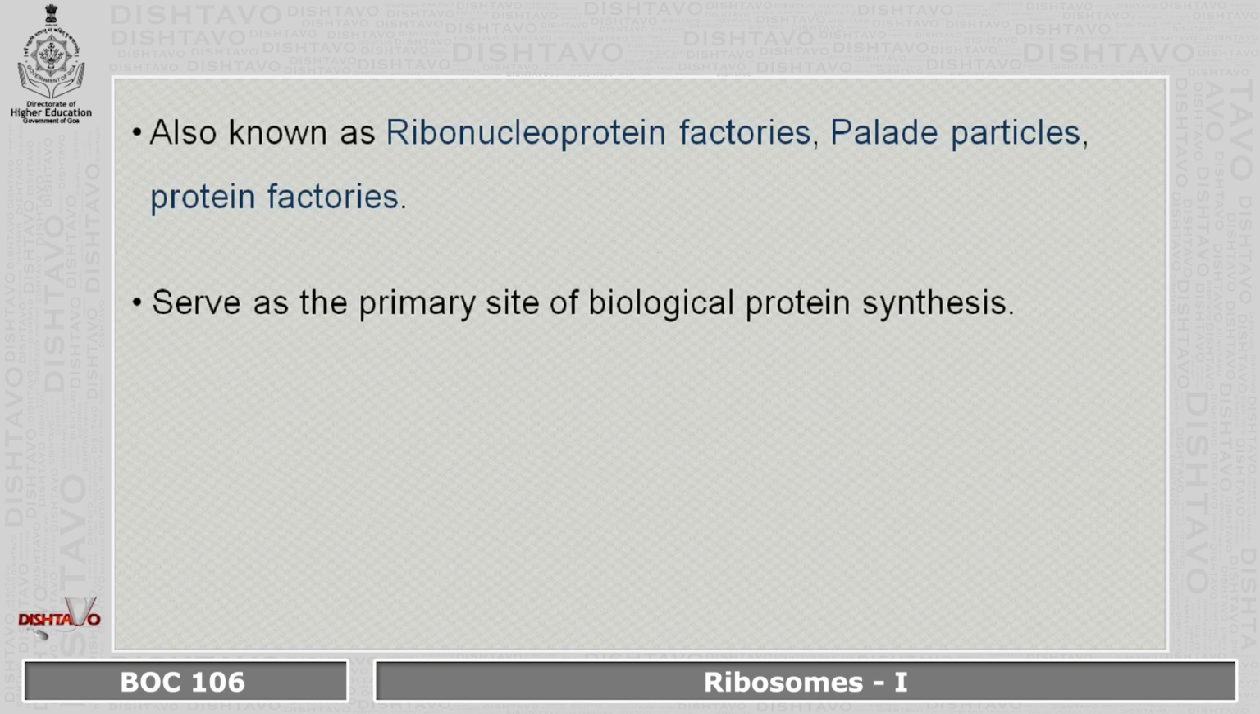Ribosomes are also known as ribonucleoprotein factories. They are also called Palade particles and also protein factories. Ribosomes serve as the primary site for biological protein synthesis.